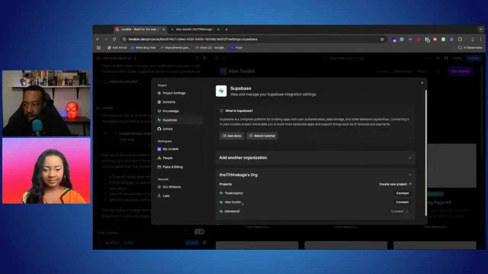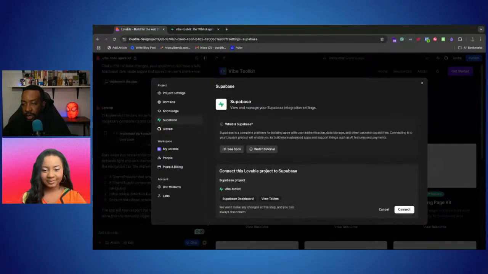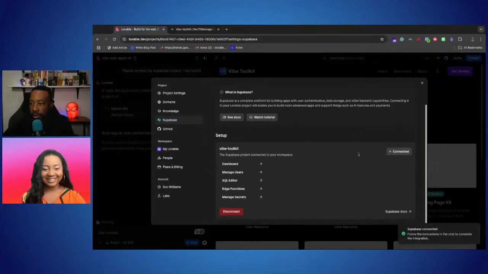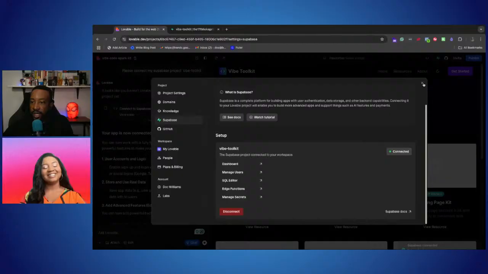Okay, so we have Vibe Toolkit right here. Now I'm going to click connect. Yep. And then we're going to click connect one more time, and boom, connected. Wonderful. That is so good. I love this. And you know what? It just keeps getting easier and easier with Lovable. Even a couple months ago I had to think about it more, and now I'm just like, couple clicks, and that's it.